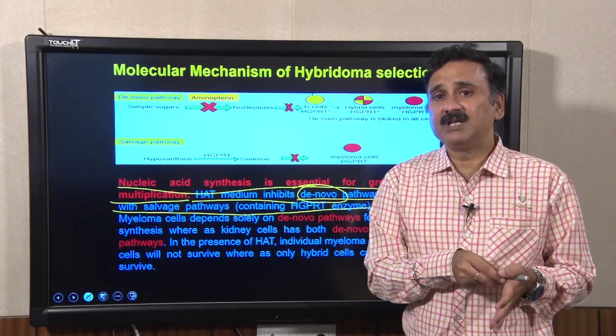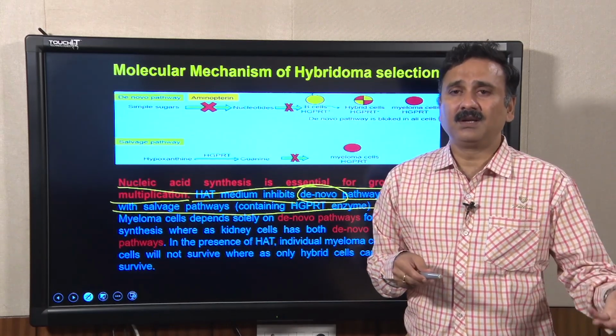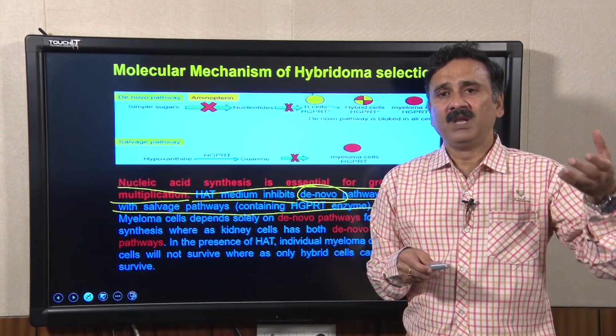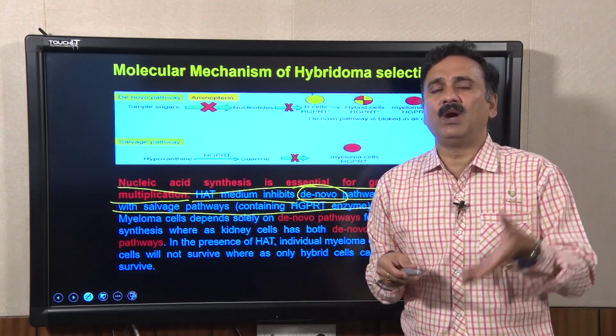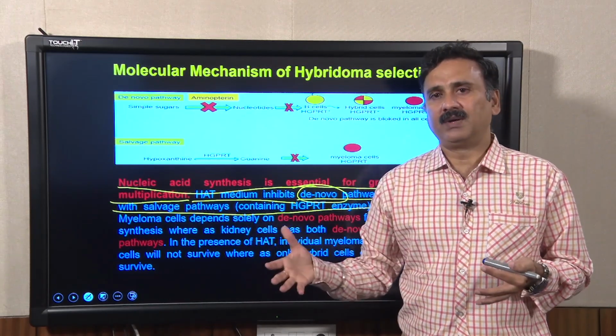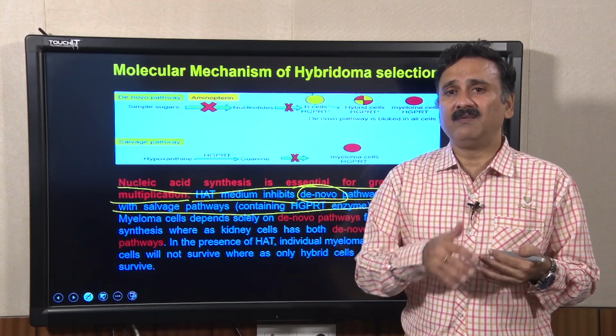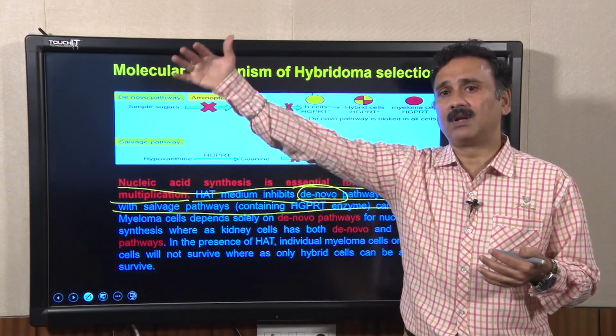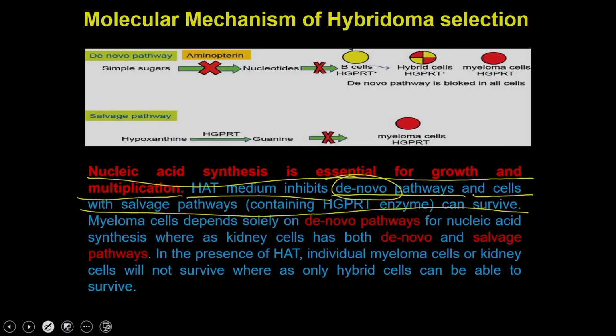That is why the salvage pathway requires fewer resources and is a quick way of synthesizing the nucleotides compared to the de novo pathway, where you start with the raw material. So, the HAT medium contains the inhibitor which is going to block the de novo pathway.